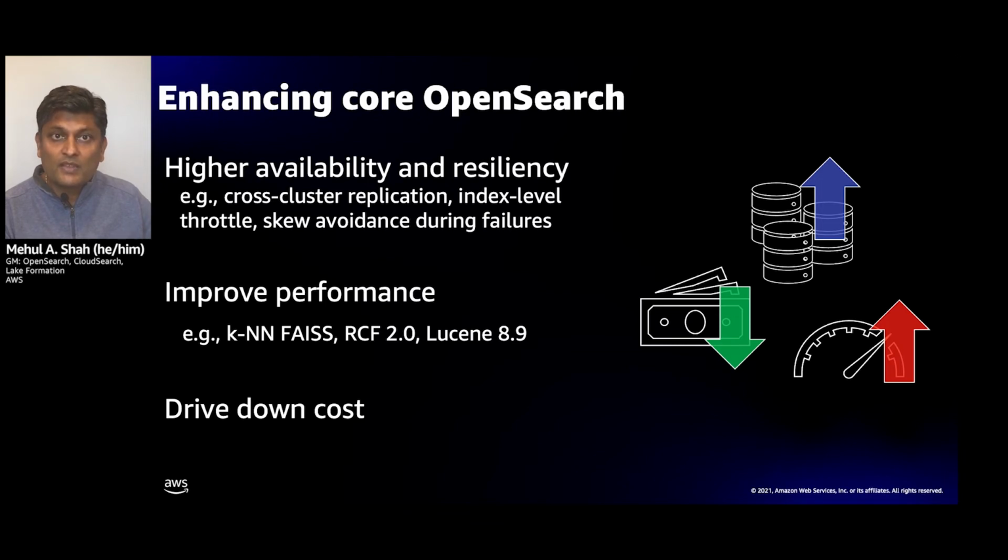It's coming soon on the managed service for OpenSearch 1.1, but you're also going to see index level throttling. You're going to see techniques for doing skew avoidance or better load balancing during failures. We're going to provide support for Lucene 8.9 that gives you better performance. We talked about RCF 2.0, and we're actually also introducing a brand new distance metric in KNN to make it more memory efficient to be able to do your nearest neighbor searches. We're also improving the costs for our storage systems.